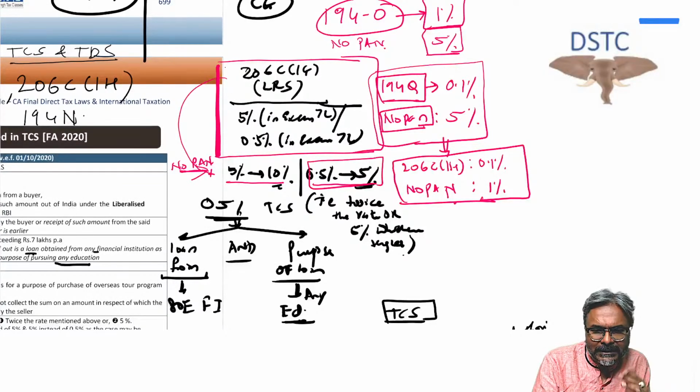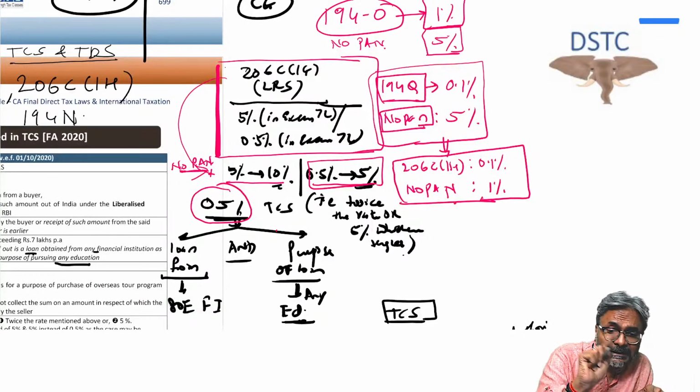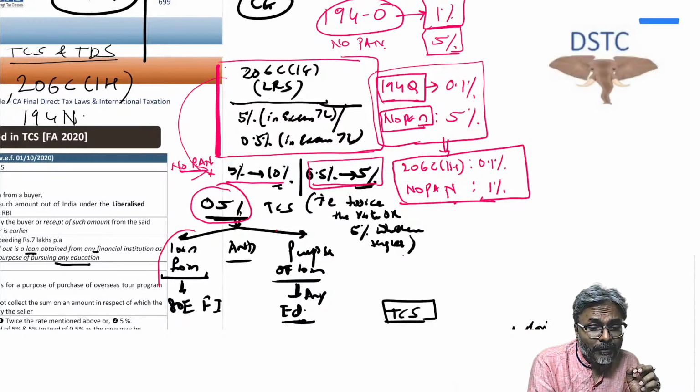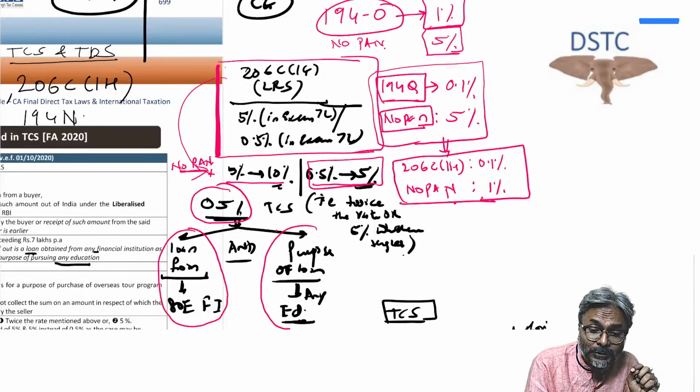Now, coming to this LRS. In this situation, 0.5% is applicable. Applicable for what? 0.5% is applicable in the case when I have taken the loan from a financial institution, and the purpose of the loan, students, is education.